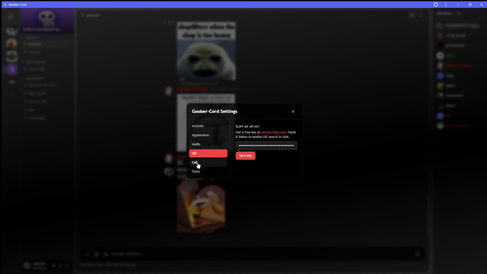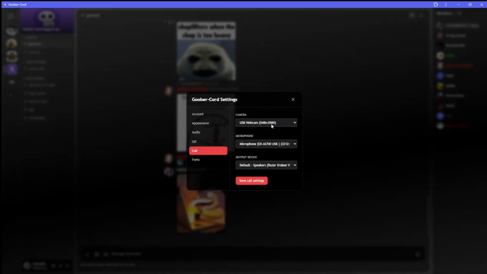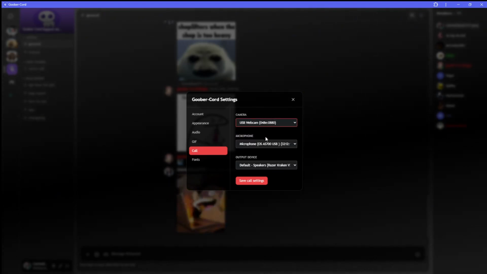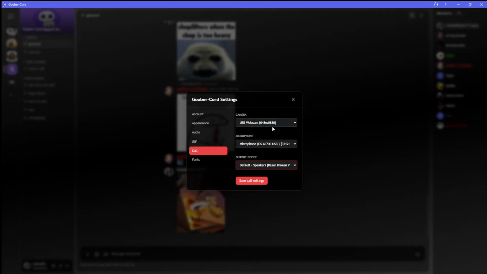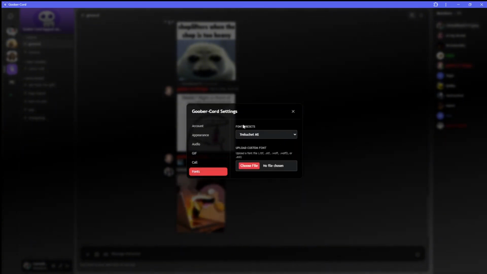Next up, you can go to your call settings here, and you can change basically the same stuff as Discord. It just uses your system settings, so whatever's plugged into your computer will show up here. Pretty cool. And then finally, my favorite feature is the fonts.